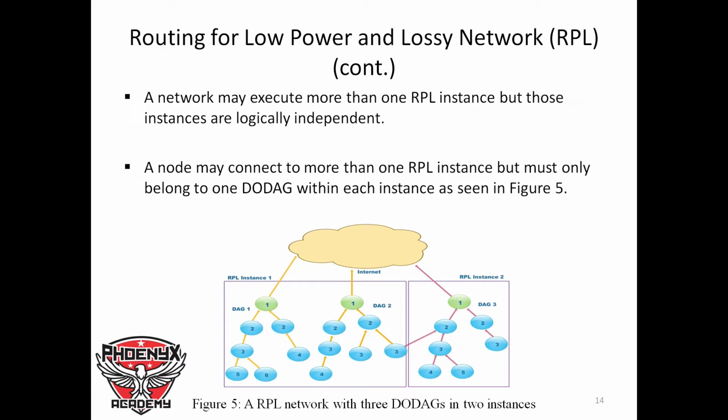A node may connect to more than one RPL instance, but must only belong to one DODAG within each instance, as seen in figure 5. So as you can see, node 3 in DAG 2 also belongs to DAG 3 in RPL instance 2. But node 3 in DAG 2 cannot belong to DAG 1 because it is the same RPL instance.